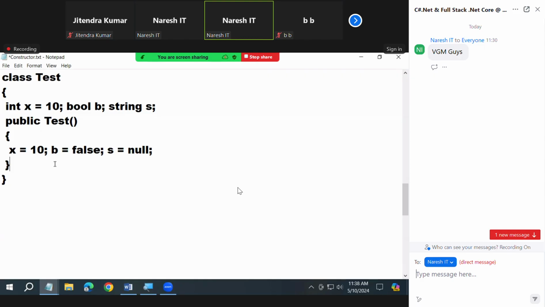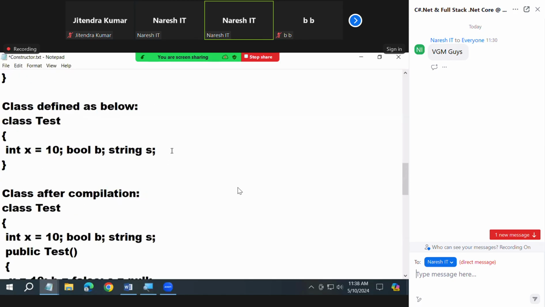And remember one more thing. Variables don't have a default value. Variables must be initialized explicitly. We saw that also: if you declare a variable and don't initialize it, an error comes. Variables must be initialized. Correct? And understand why. Why won't the constructor initialize the variables? Because the constructor cannot access the variables.